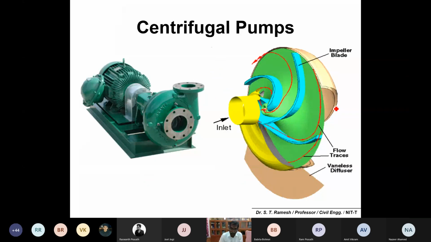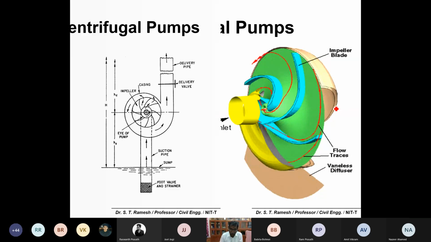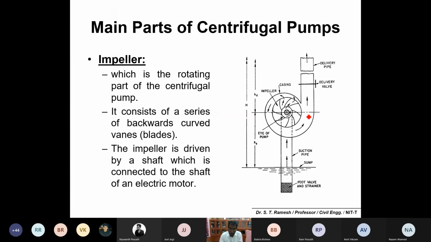You would have seen centrifugal pumps in laboratories or in households also, small scale centrifugal pumps in water pumping. These are the different parts. Number one is the impeller. Just note down, it is the rotating part of the centrifugal pump.